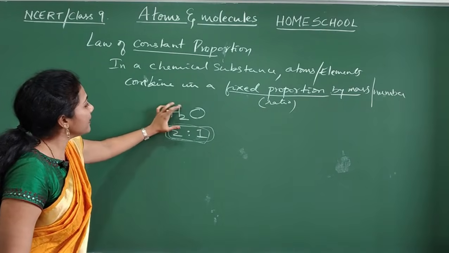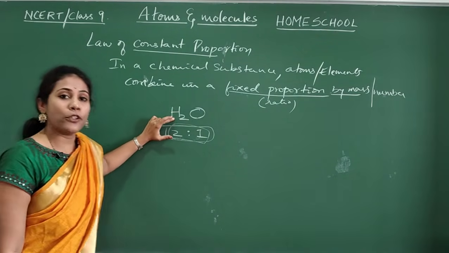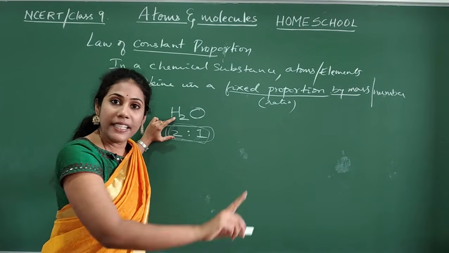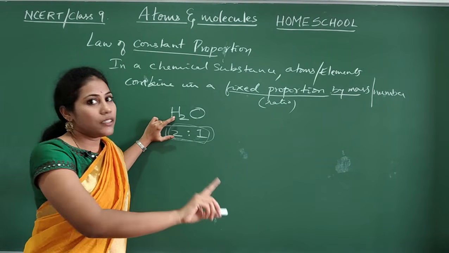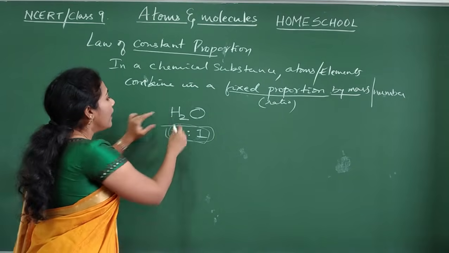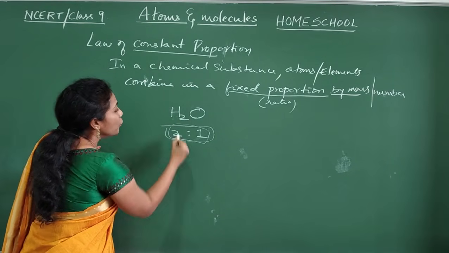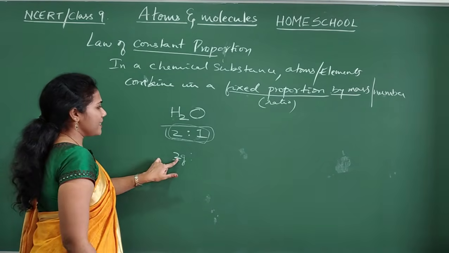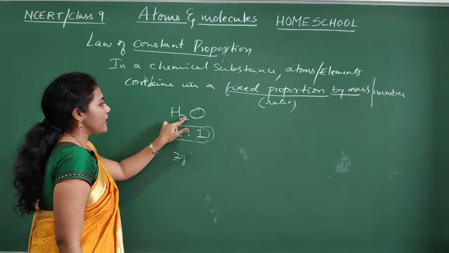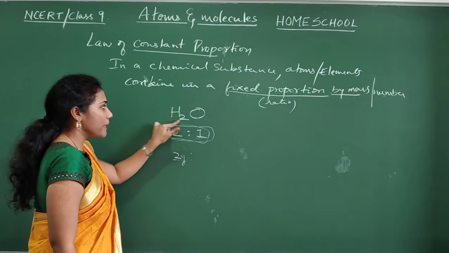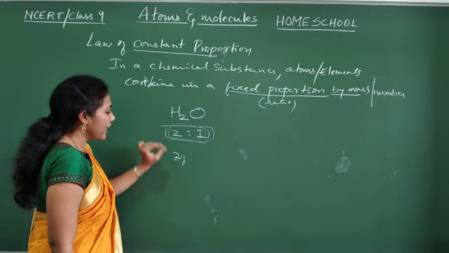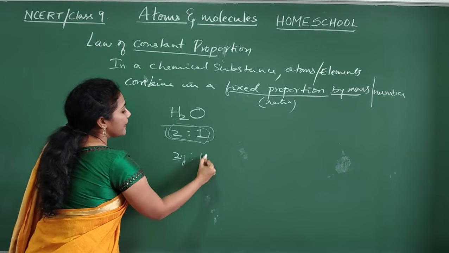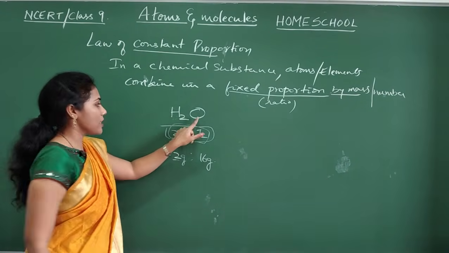About atomic mass we will discuss a little later. Just try to analyze here. There are 2 grams of hydrogen. Where did this 2 come from? It is actually the atomic mass of H2. Always 2 grams of hydrogen combine with 16 grams of oxygen.